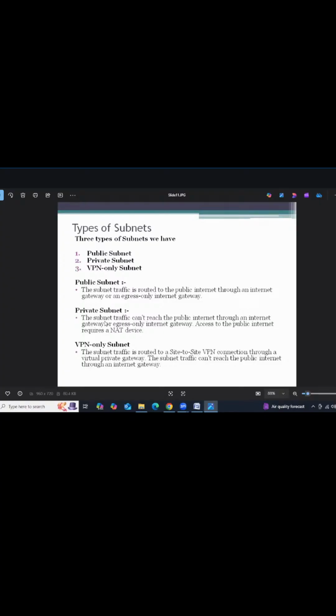So if you launch the databases into the public subnet, anybody can access. That is not secure. So what we are going to do is launch the database tier into the private subnet. Only those who need access, we are going to allow into the private subnet. Got it, guys? So simple.